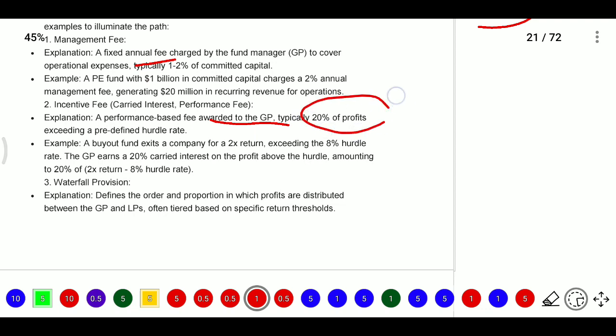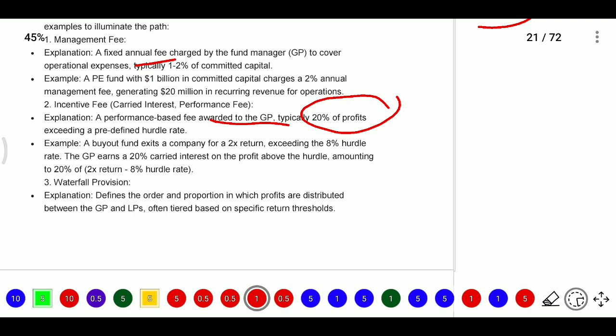Typically it may be 20% of profit which is exceeding the predetermined hurdle rate. This is the case. So here one concept will arise: hurdle rate. We have different hurdle rates. One is hard hurdle rate and one is soft hurdle rate. Here, hurdle rate means what?